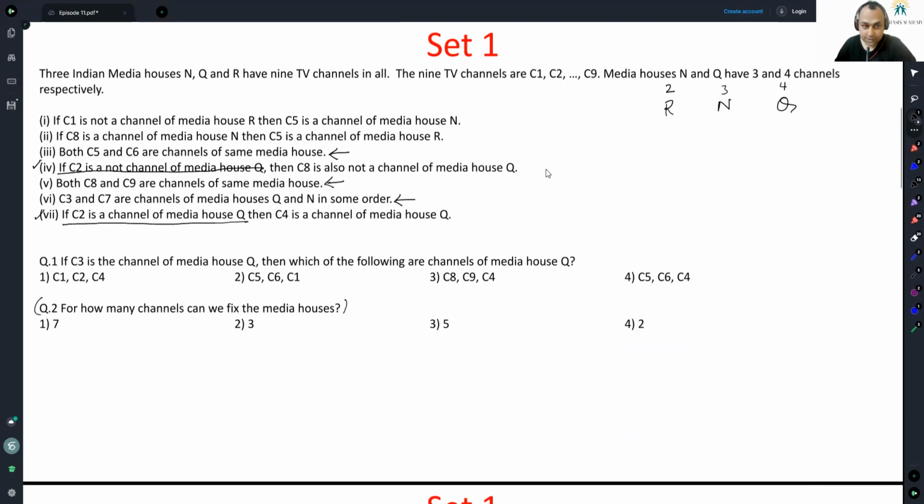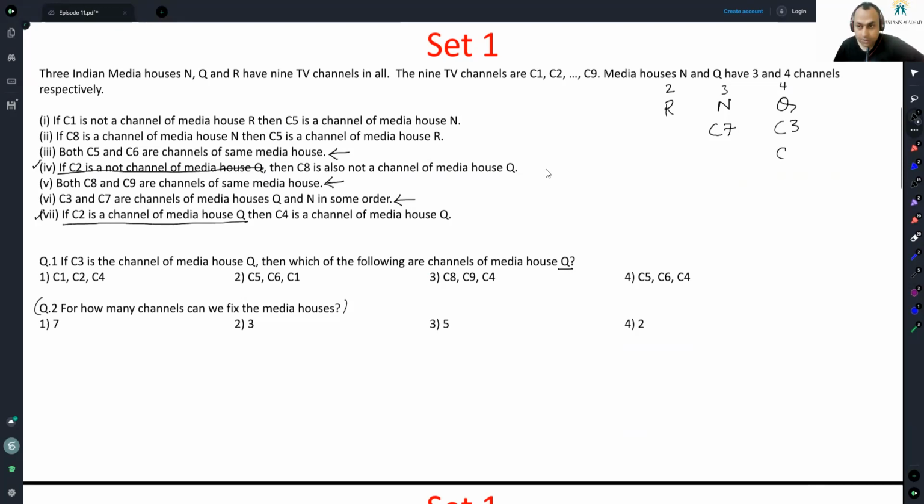There are lots of conditions here. First given to me is if C3 is a channel of media house Q, C3 is here, and I was told C3 and C7 are channels of media houses Q and N in some order. So C7 has to be here, done. Then, which of the following are the channels of media house Q? All I have to do is plug in the options one after the other. Based on the instructions given, if I can make an acceptable case, that has to be the answer.